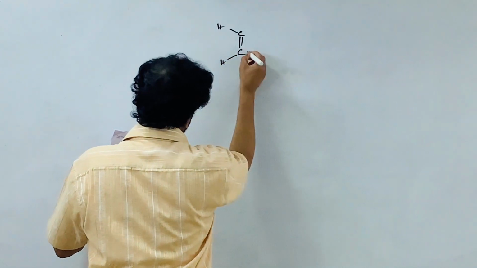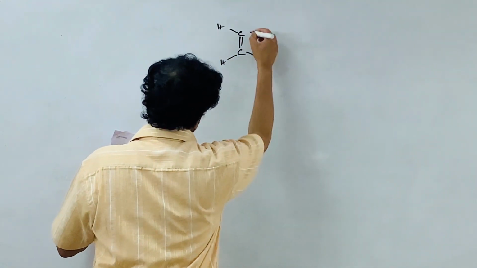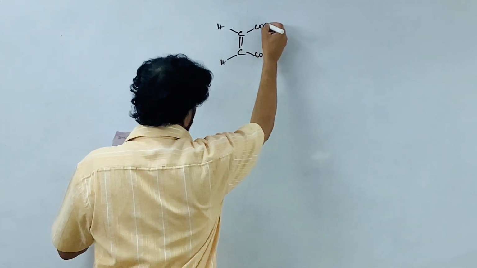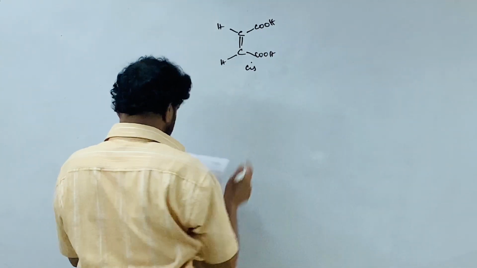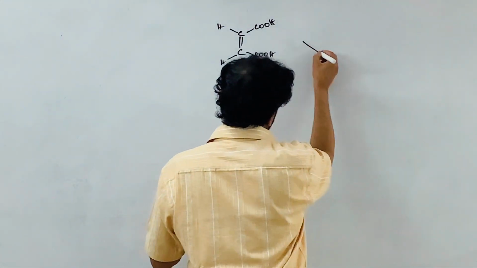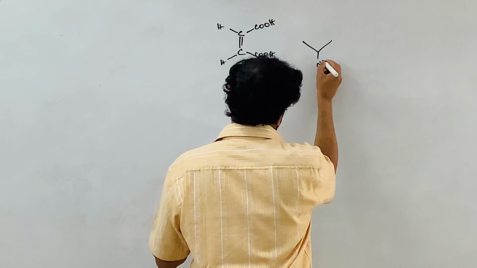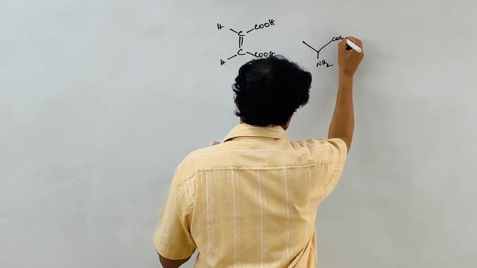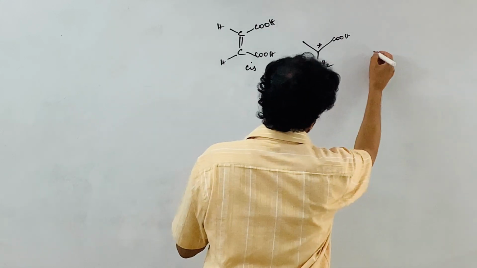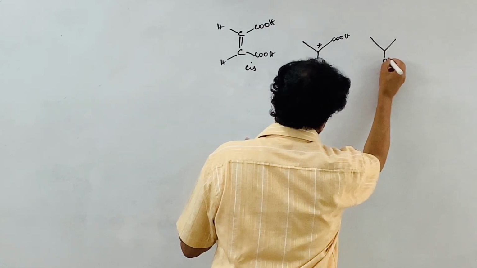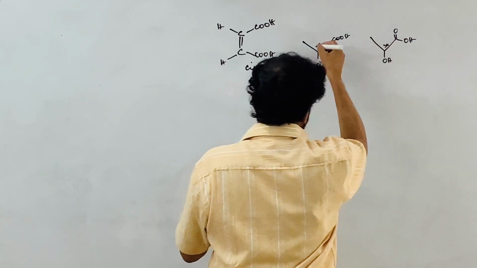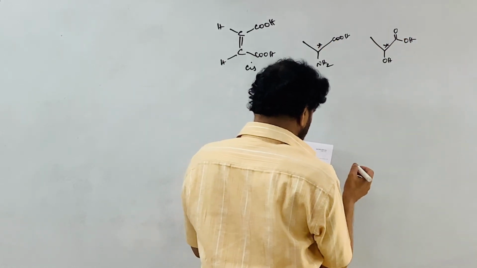Double bond, this is the malic acid. Same side, cis isomer. This is, and alpha amino acids. This is the alpha amino acid. The amino group should be present on the alpha carbon. I told you alanine for the alpha amino acids. Lactic acid, 2-hydroxypropanoic acid. This is the chiral center, optically active.